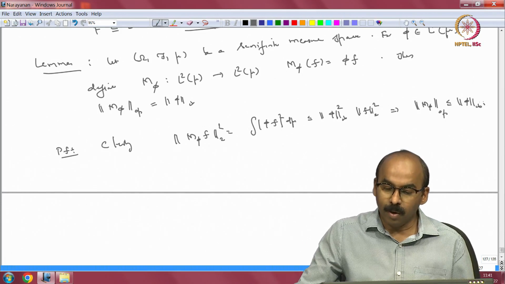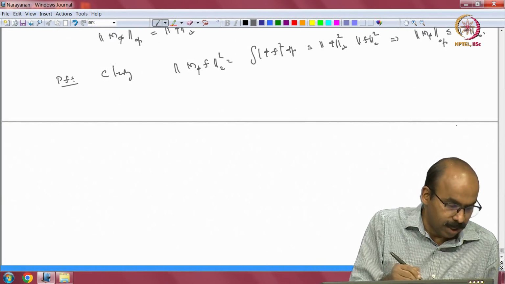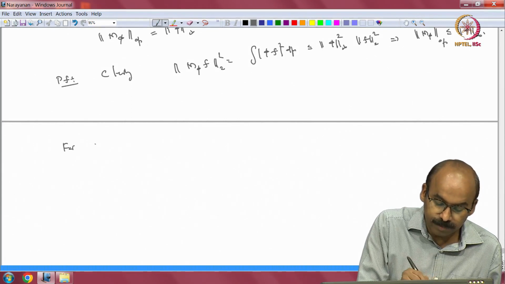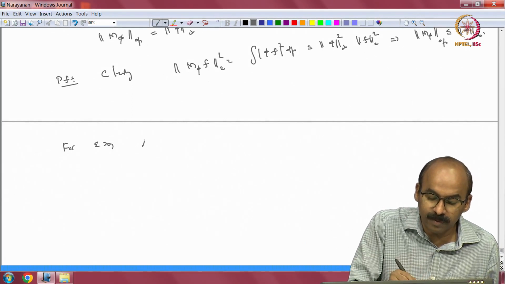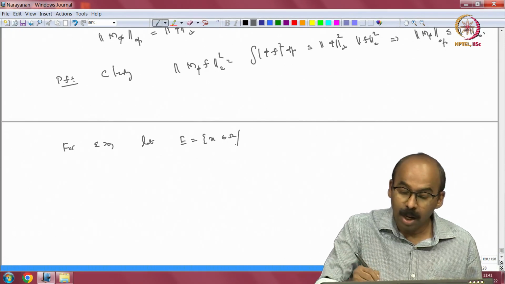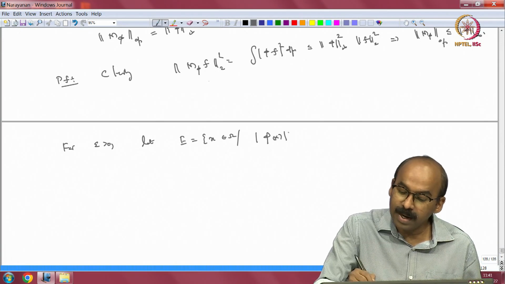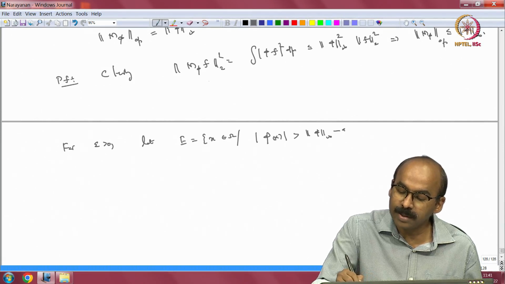Now we use the semi-finiteness part. For ε positive, let us take a set E of x in Ω such that the modulus of φ(x) is greater than the L∞ norm of φ minus ε.